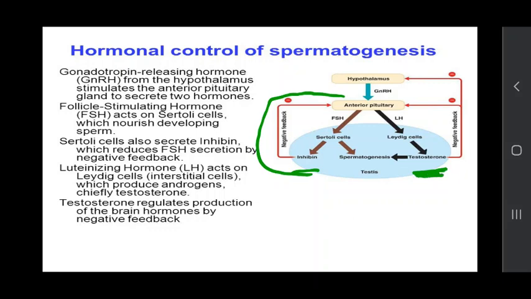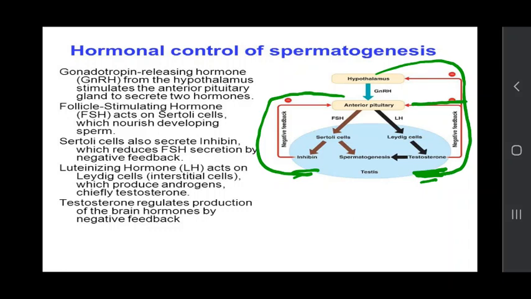How? This testosterone will act on the hypothalamus to give a signal to inhibit the production of GnRH. It also gives a signal to the anterior pituitary to stop the production of FSH and LH. In this way, testosterone and inhibin give negative feedback.